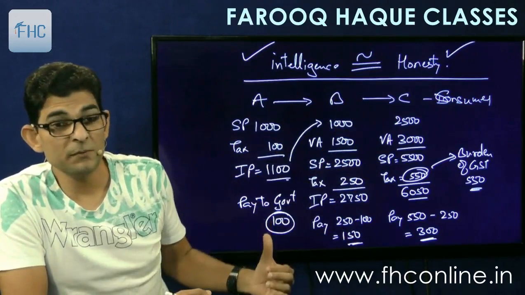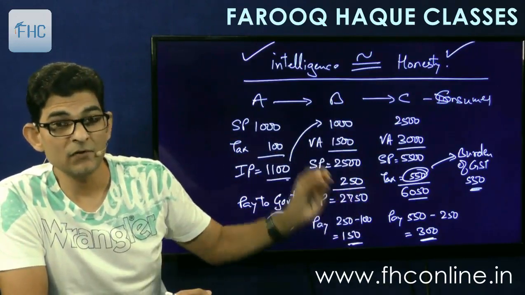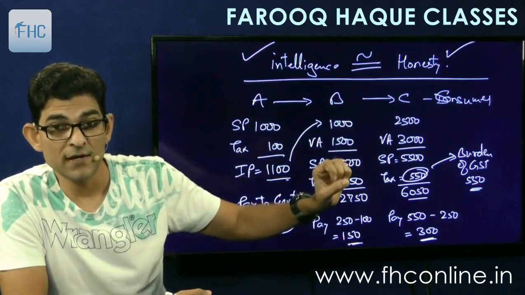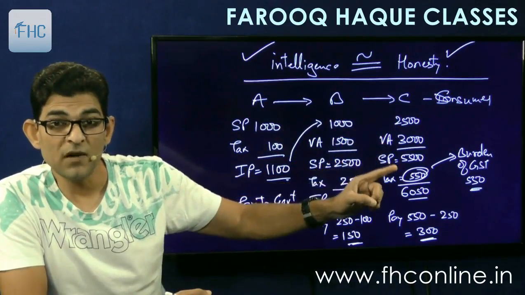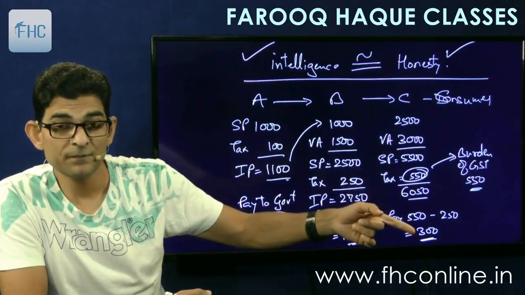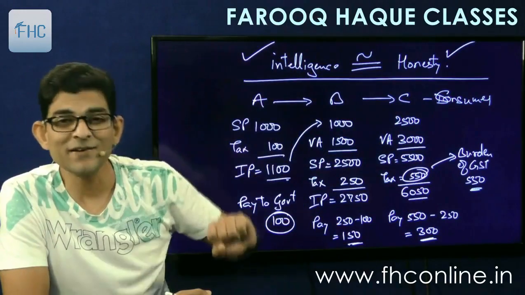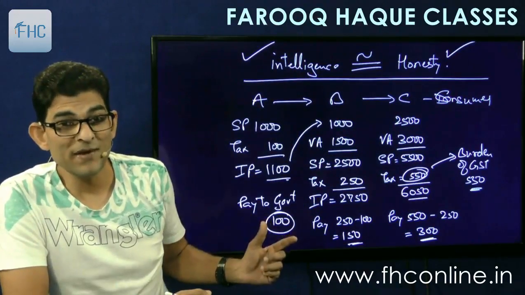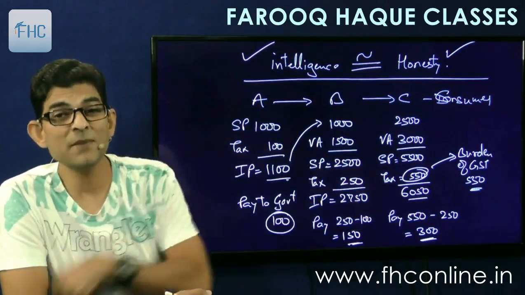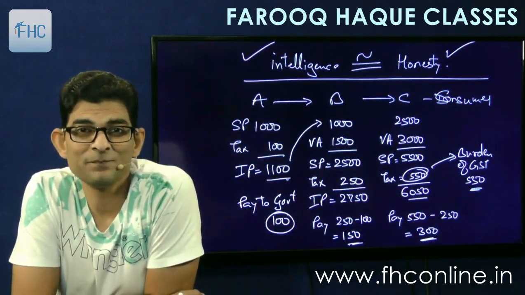So 100 rupees will be paid by A, B will pay nothing because he is evading tax, and he will not give a tax invoice to C. So C will have to pay this 550 in full because he will not get this 250 credit. Then ultimately the tax collected by the government will be higher. How? 100 rupees paid by A and 550 paid by C, so total tax collected by the government will be 650.